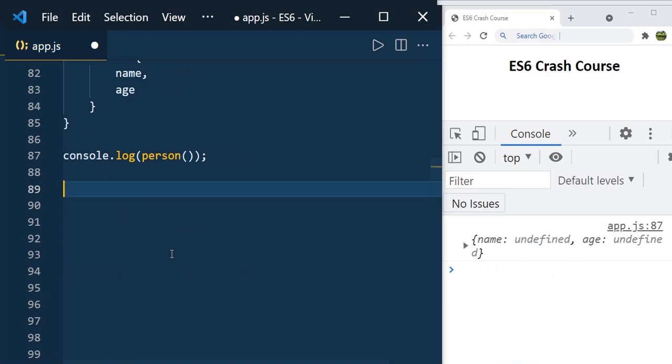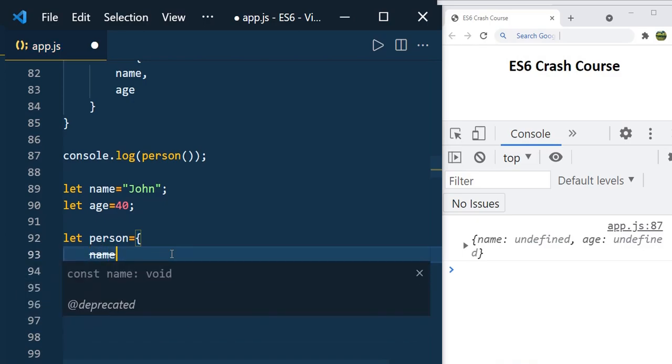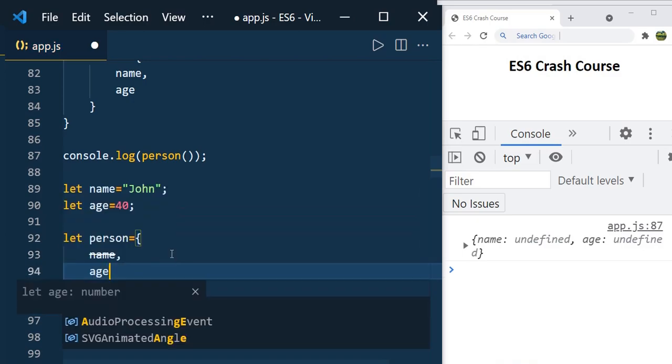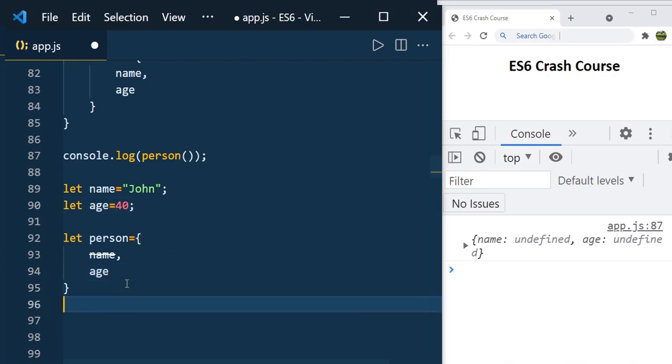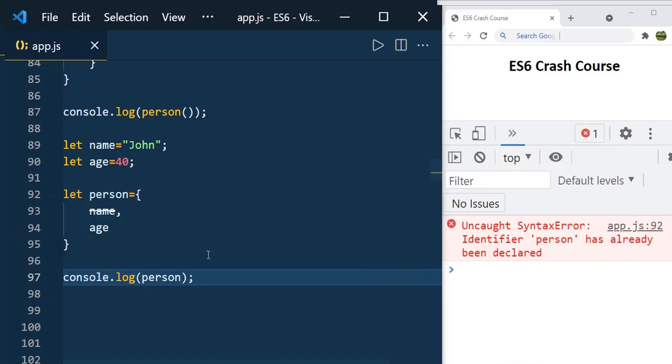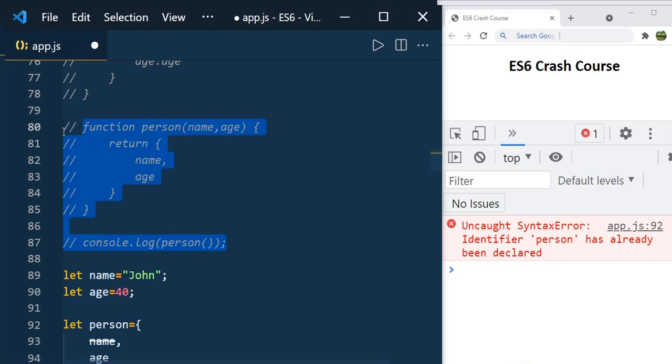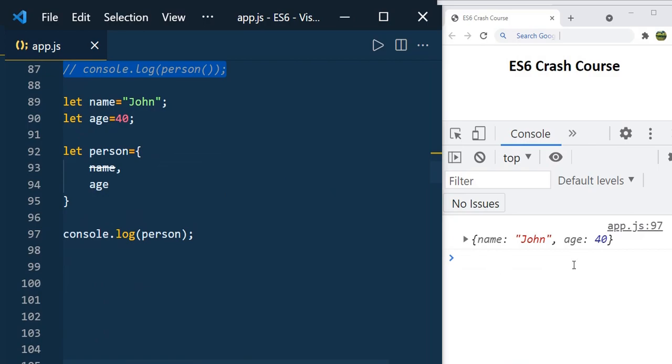Let us see another scenario. Let's say you define name John and let age 40, and here I am going to define an object, person, and here I just mention name and age. Now if you print console.log person, you get the result. You can't create duplicate variable names using the let keyword. We already have person here, so I just comment this out. And now you can see John and age 40.